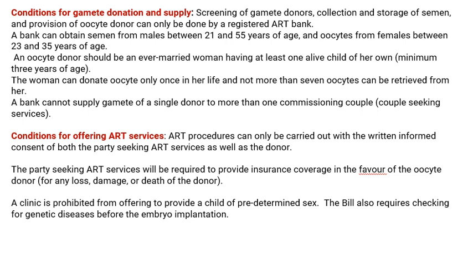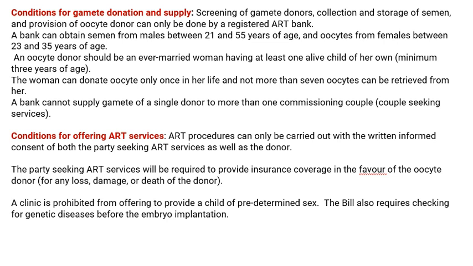There should be a bank which collects semen from males between 21 and 55 years of age, and the female donating the oocyte should be between 23 and 35 years of age.